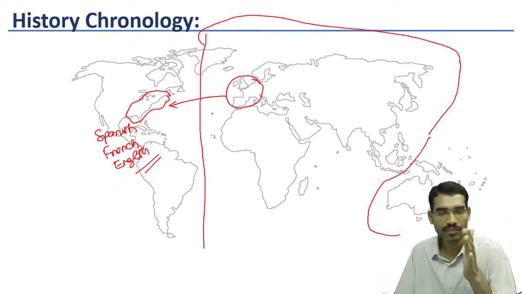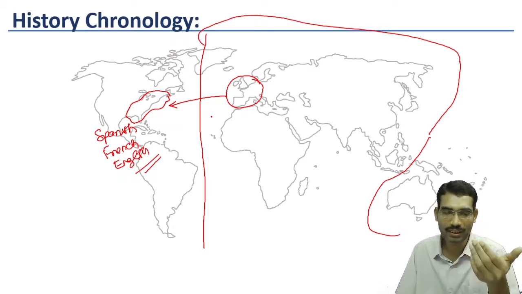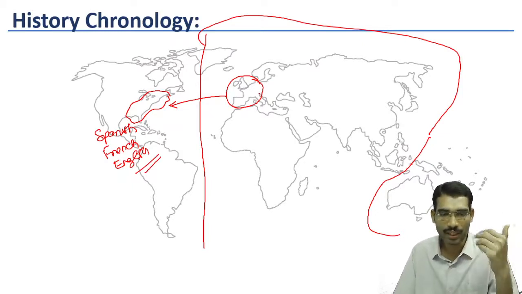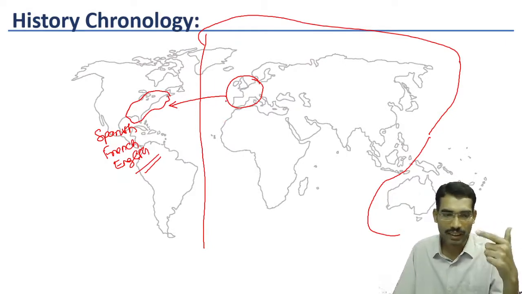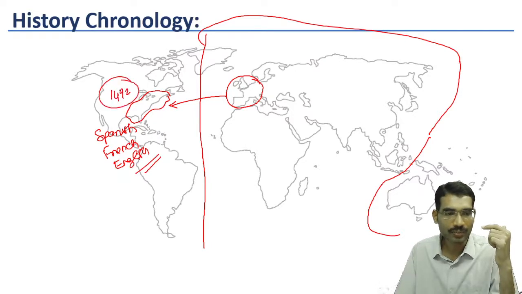That kind of belief was restricting people's travel, and also due to lack of technology, people could not cross the oceans. By the 13th and 14th centuries, technology also helped people to travel long distances across oceans, and they reached this part of the world. This took place in 1492, when Columbus discovered America.